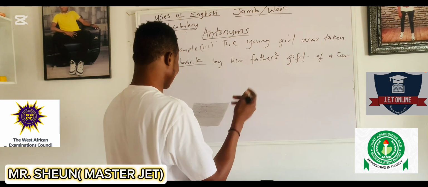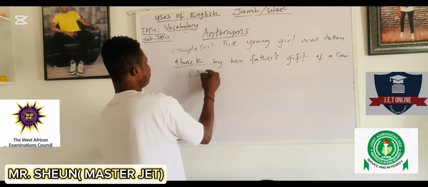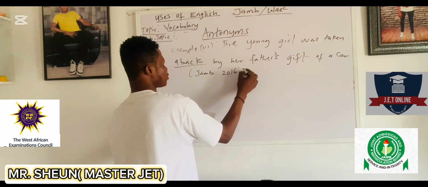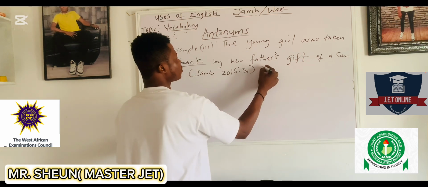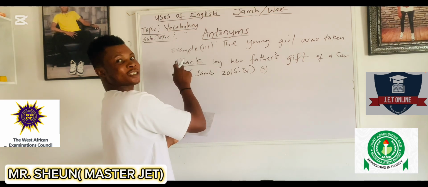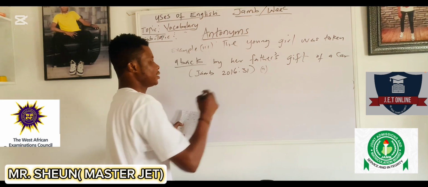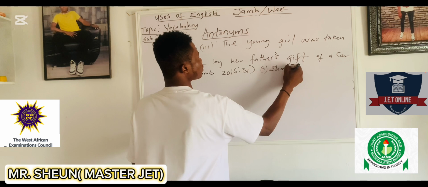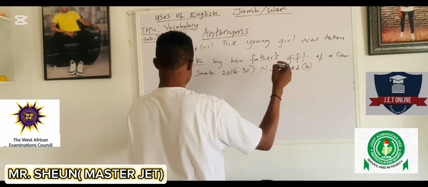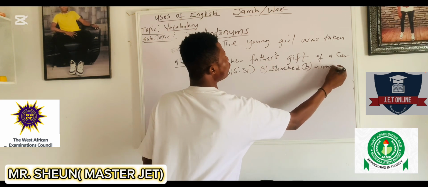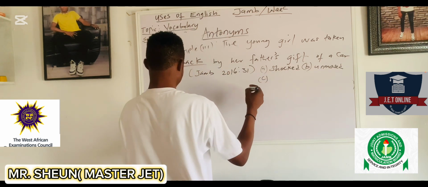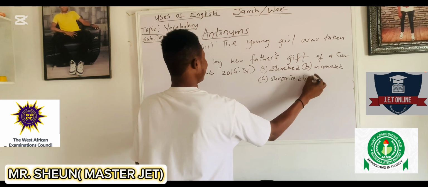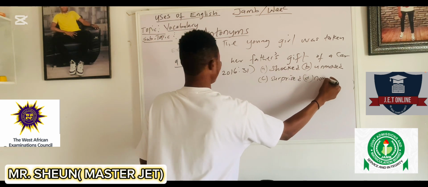Now let's look at the options. This question is from JAMB 2016, number 31 actually. We have to look for the word that is opposite in meaning to this underlined word, aback. Option A, shocked. B, unmoved. C, surprise. D, nonplussed.